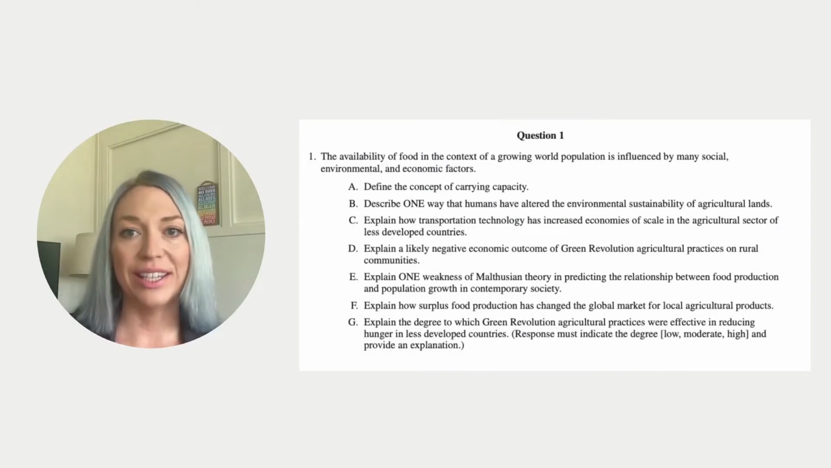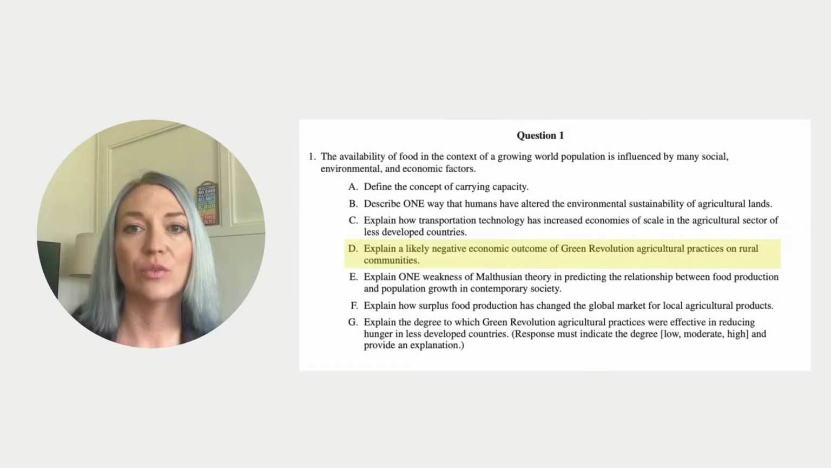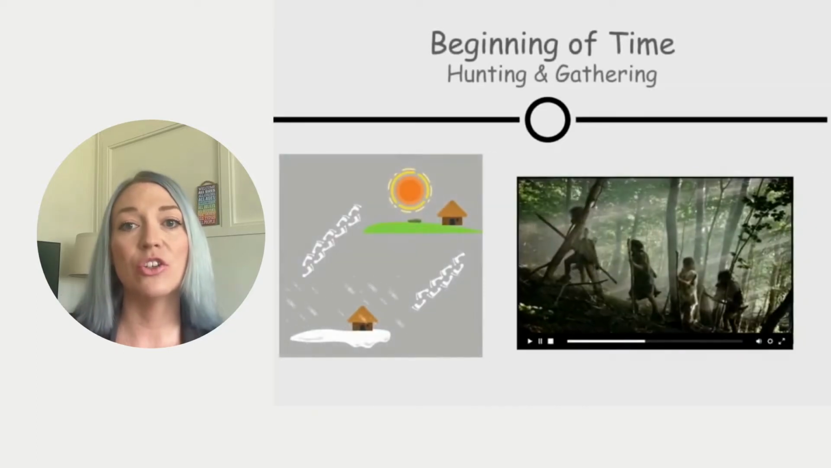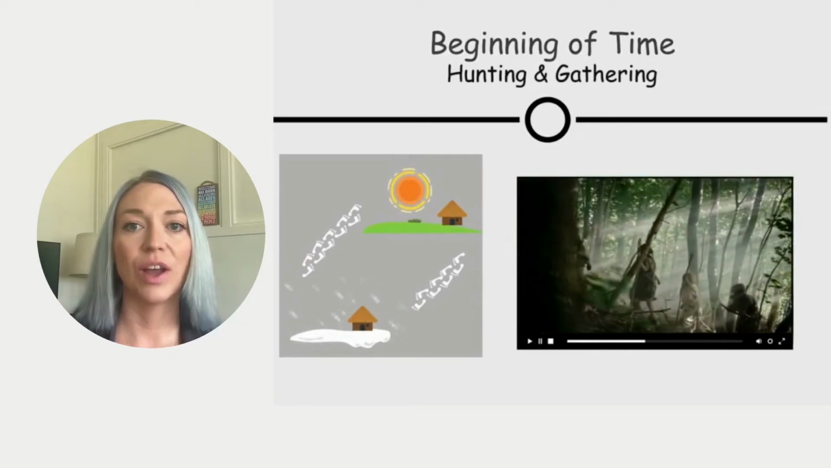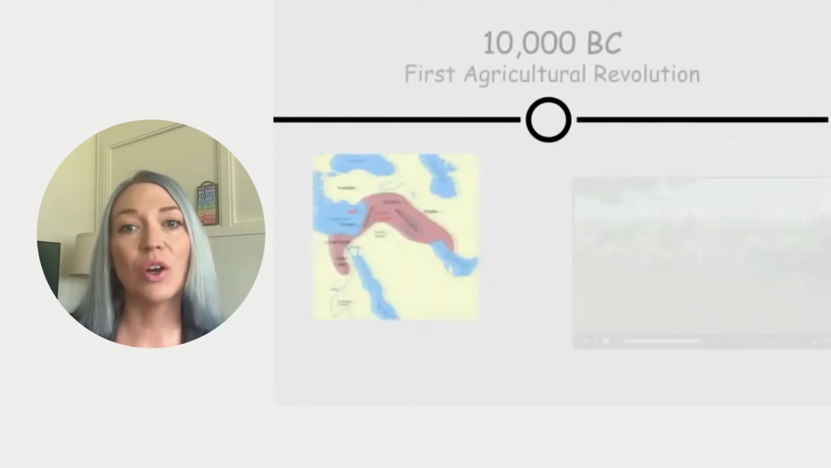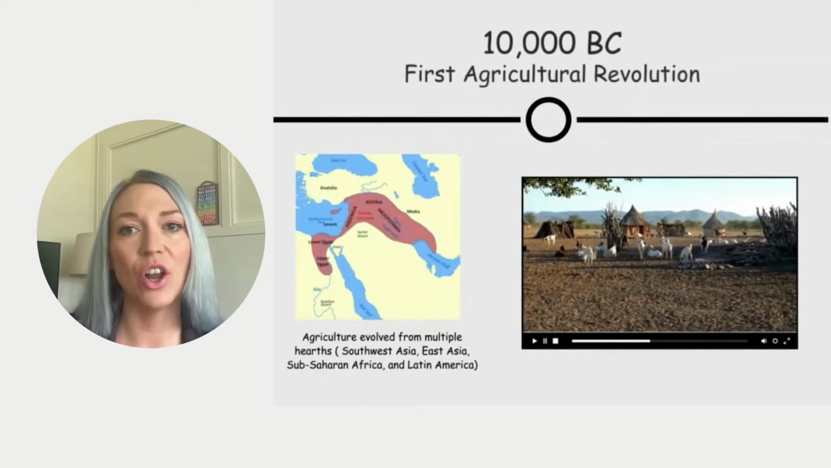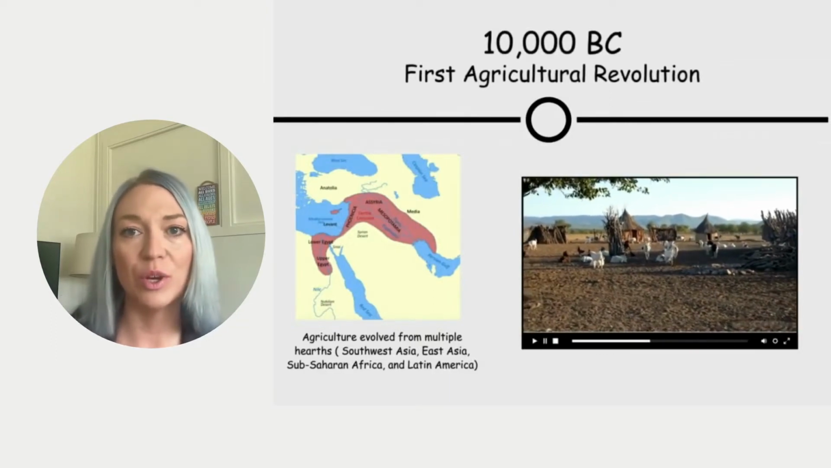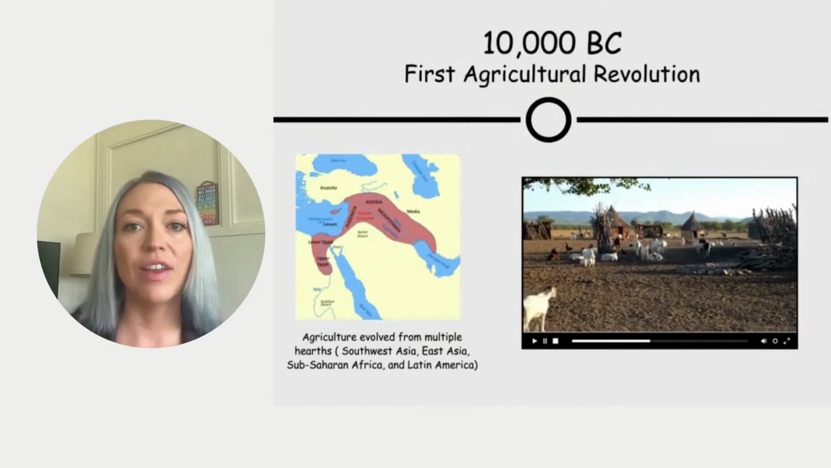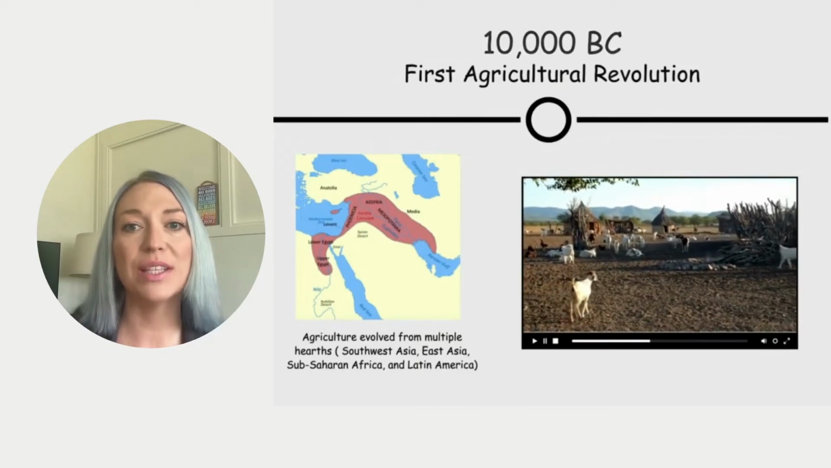Let's move on to bullet D. Explain a likely negative economic outcome of Green Revolution agricultural practices on rural communities. But first, let's recap this revolution. For much of human history, people led a nomadic existence and got their food and daily goods from hunting and gathering. Then around 12,000 to 10,000 years ago, the first agricultural revolution began as people in different regions of the world independently invented the idea of animal and plant domestication.